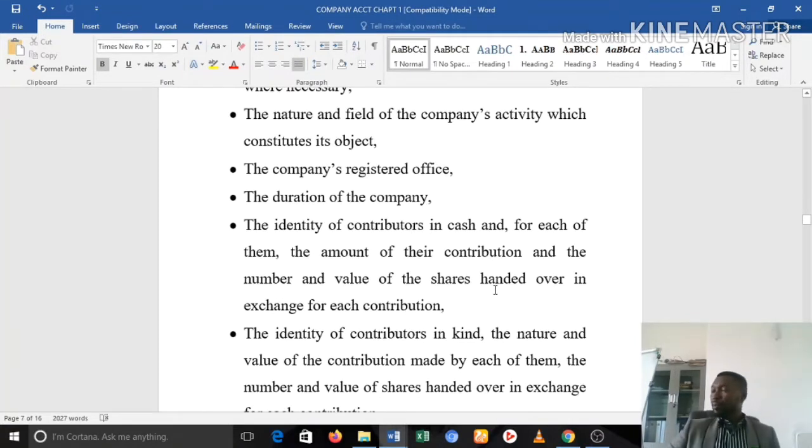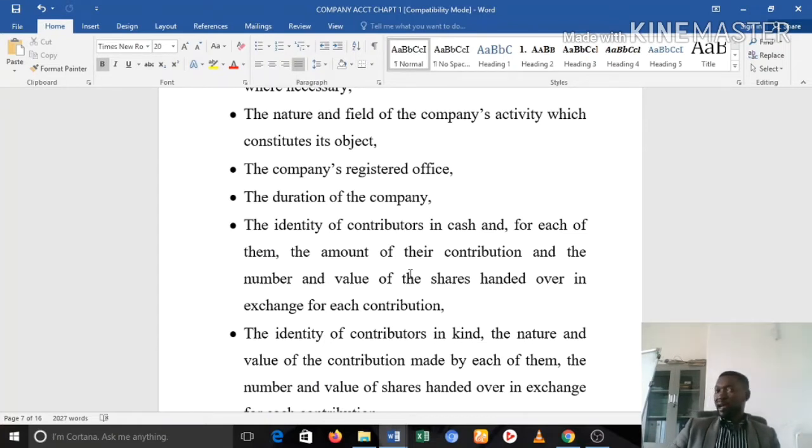So a company normally can last, according to the OHADA law, between 1 and 99 years. So the maximum lifespan of the company is 99 years generally. But then you can have a company whose object is going to expire in 5 years, 4 years, 3 years, and so on. You know, there are organizations that may decide to form a company to realize a particular project. For example, a constructing firm.